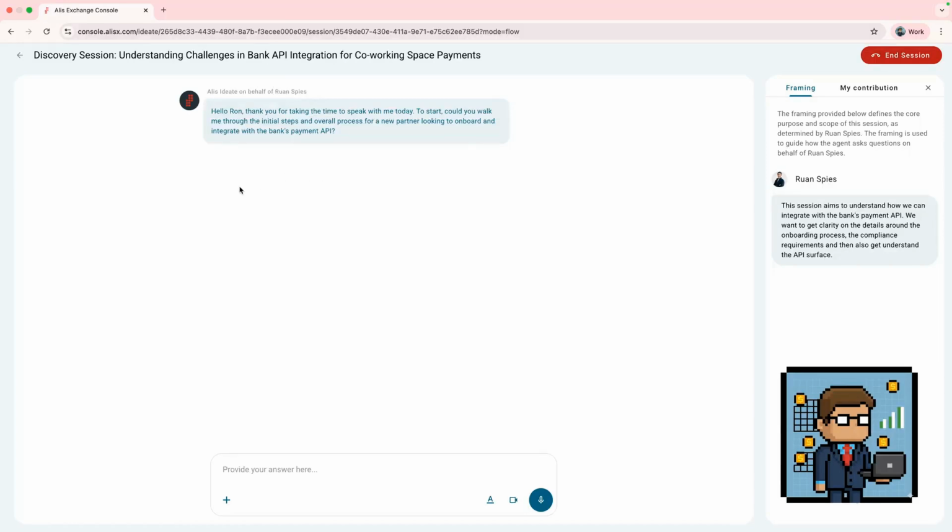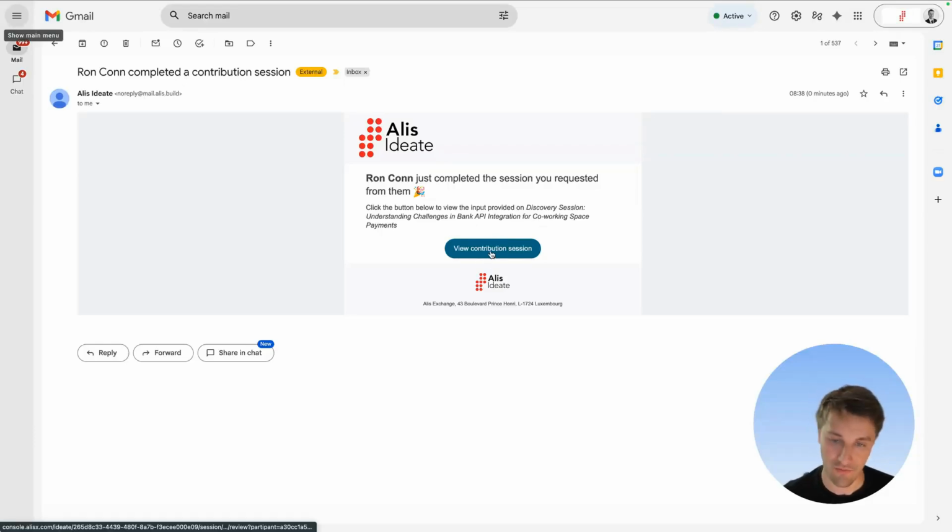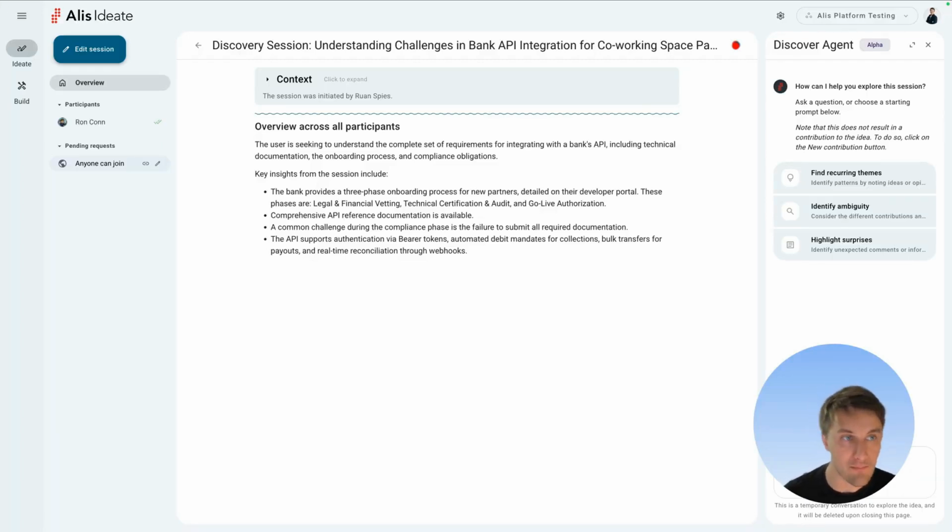So I'm going to do a few turns in the background, and then we can revisit this from the people who require to integrate. Each time someone participates in these sessions and completes it, I will get an email to say that they have completed. So let's open this up and see what has been contributed. Opening up the session review page, I get a synthesis across all of the different people that have participated. In this case, only one person has completed the session, but if multiple people were involved to give different parts of the process, everything would be reconciled in this view.